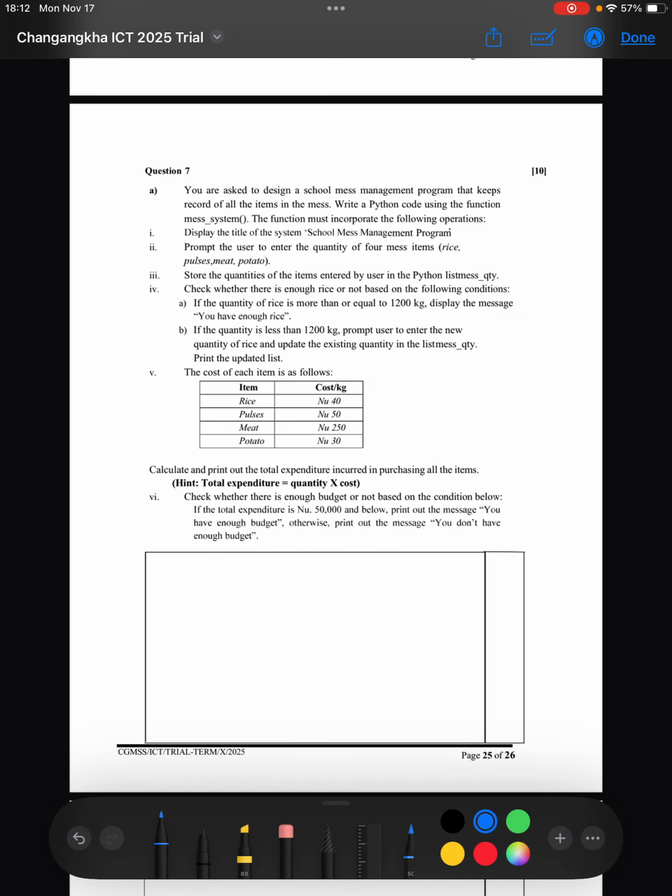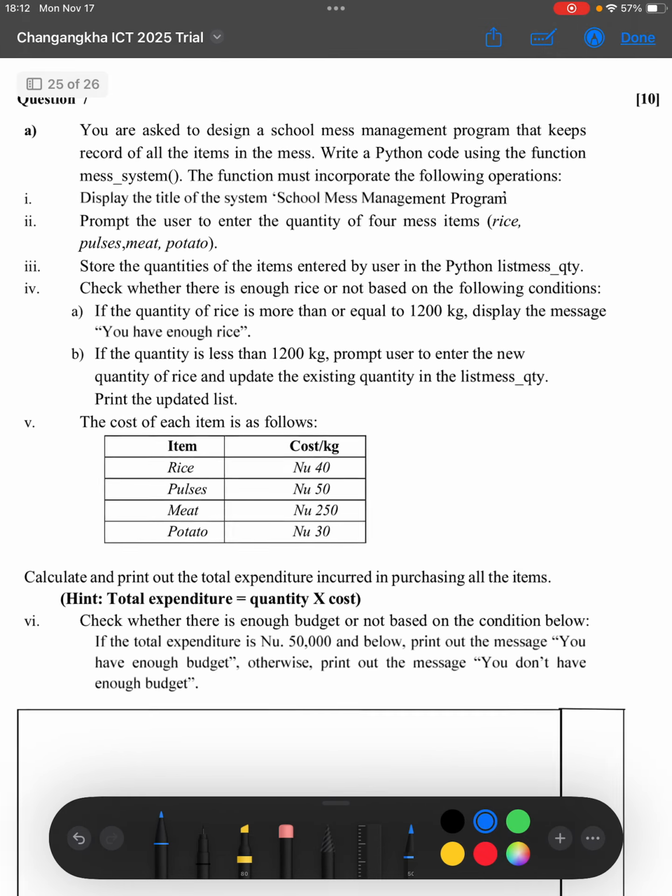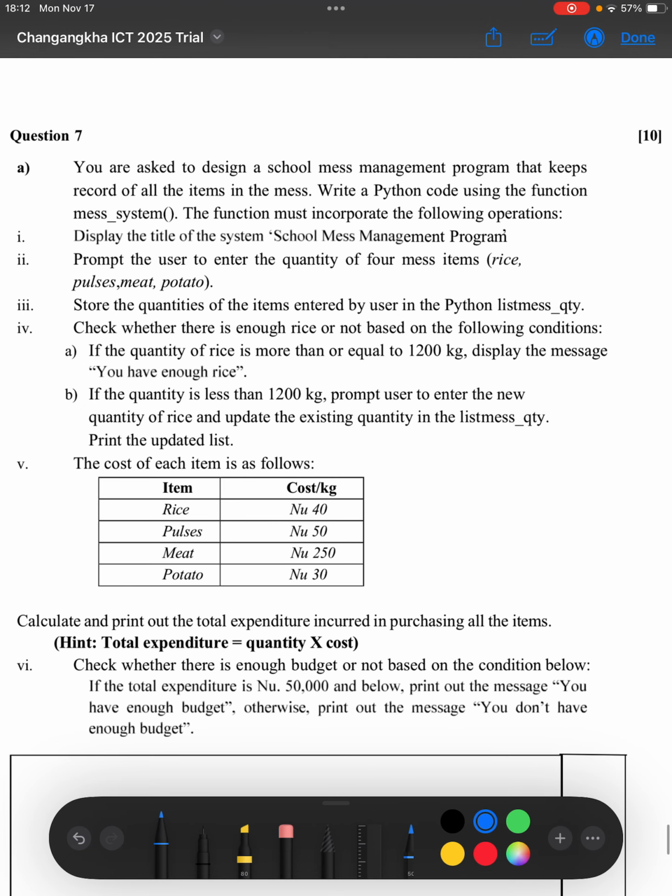Let's read the question first. Here in question number 7, which is a 10-mark question, you are asked to design a school mess management program that keeps record of all items in the mess. Write a Python code using the function. The name of the function should be mess system. The function must incorporate the following operations. So all these operations which I mentioned here, we have to incorporate in the code.